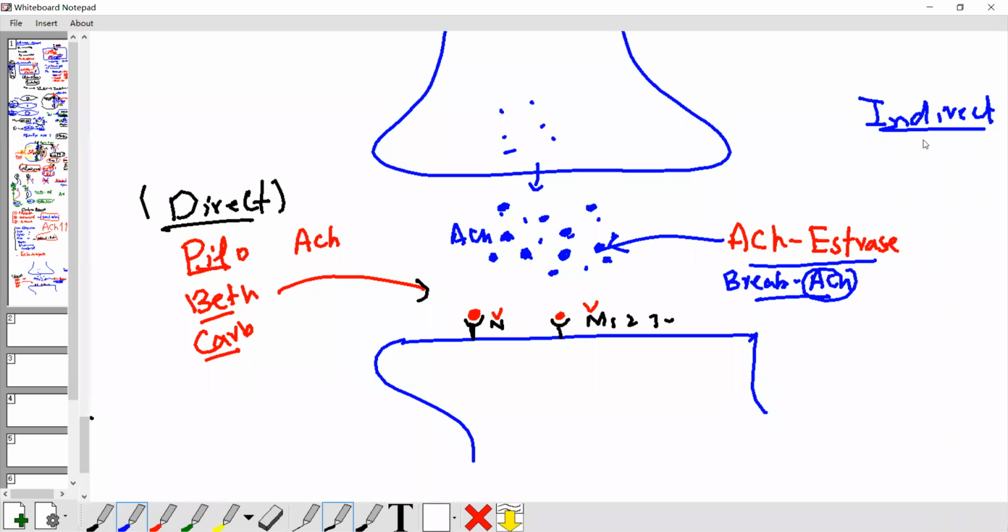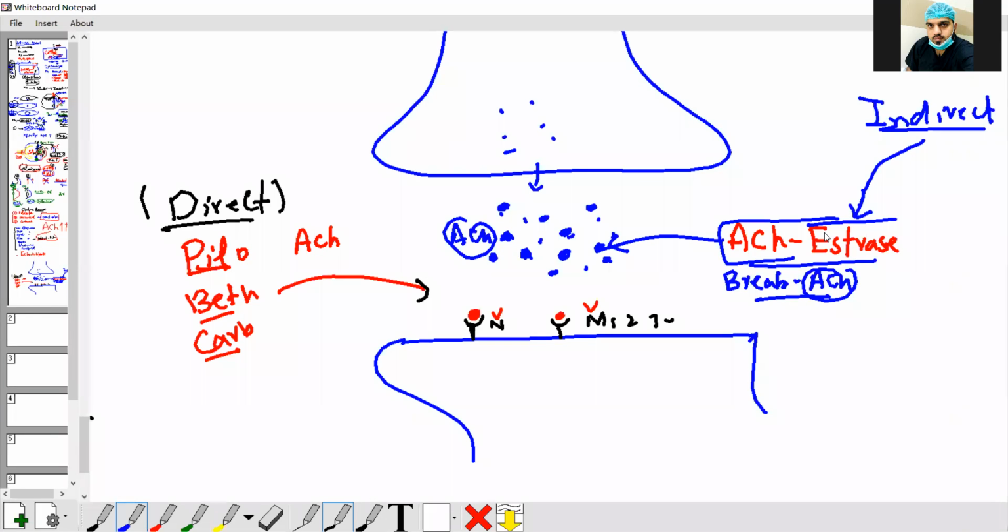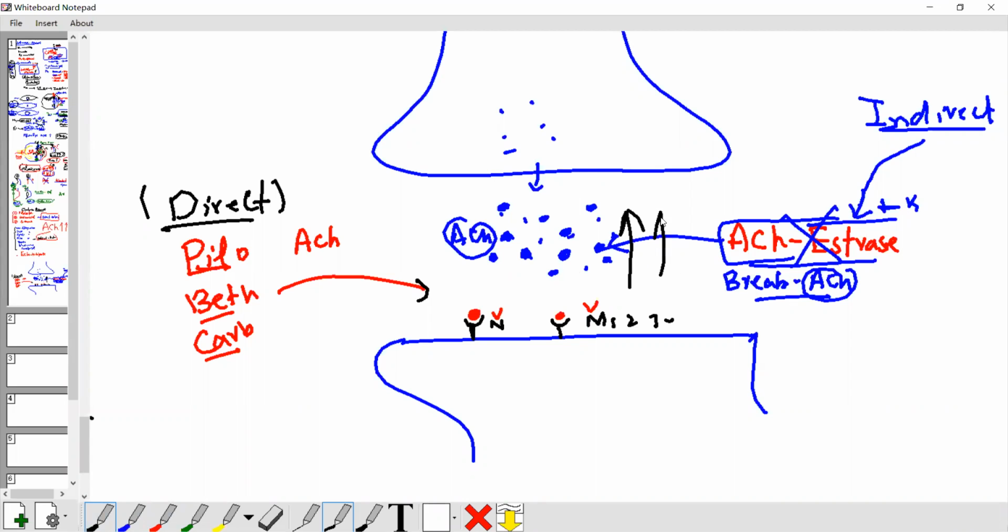Clear? So this drug is doing what? You can see this drug has nothing to do with acetylcholine, nothing to do with the receptor. This drug just blocks the enzyme. If you block this enzyme, what happens here? This acetylcholine has no more breakdown, so automatically acetylcholine increases. Acetylcholine stays for a longer duration. Understand? This is the meaning of indirect acting.